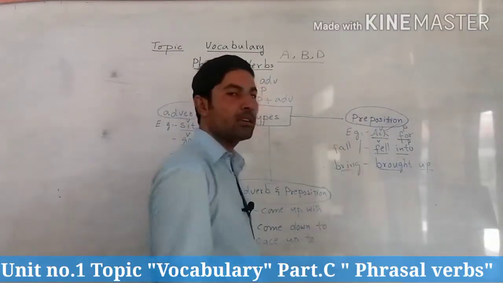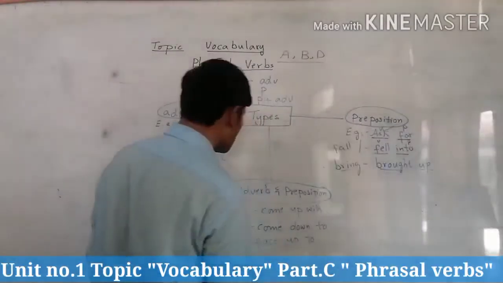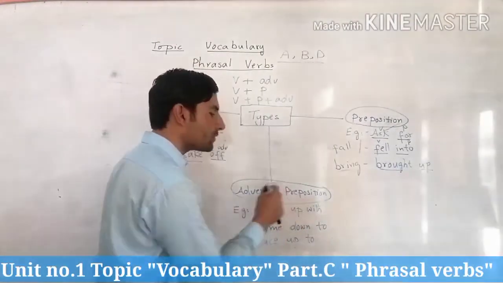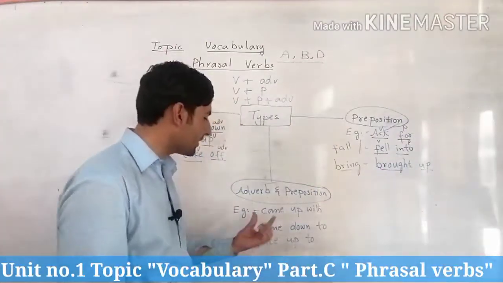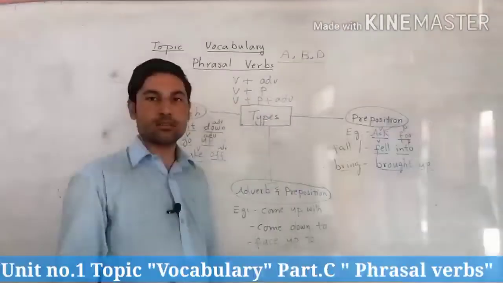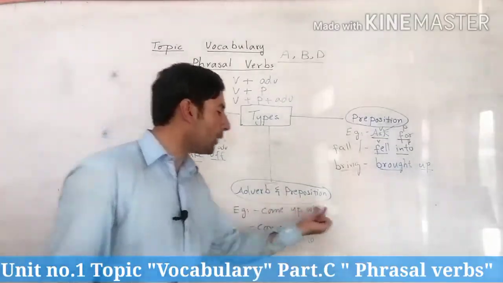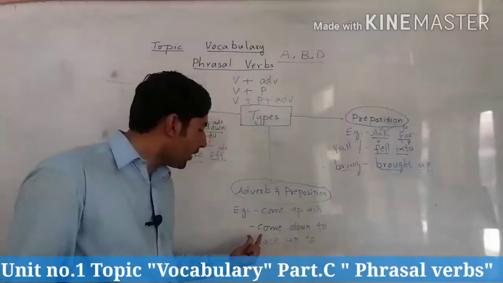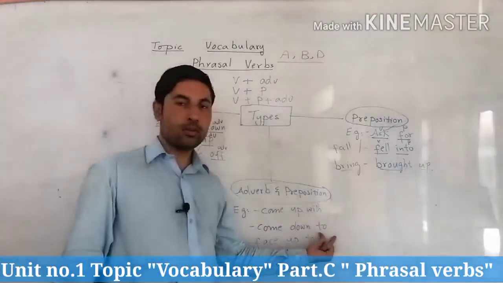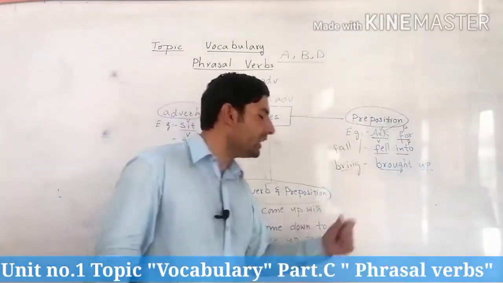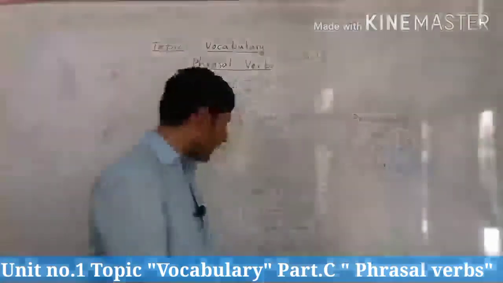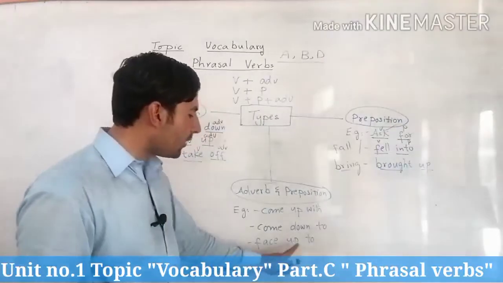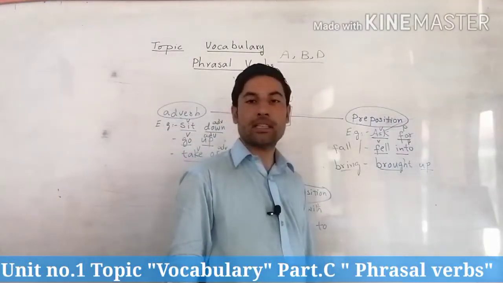Verbs followed by preposition. Now come to this one type, when there is an adverb as well as a preposition. Look at this, come up with, right? We will have to come up with another source, another solution. Or come down to: everything will come down to money in the end. While the last one, face up to: he will have to face up to the possible consequences.